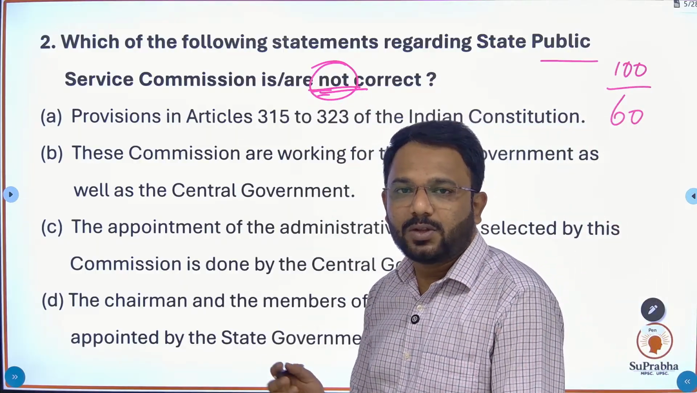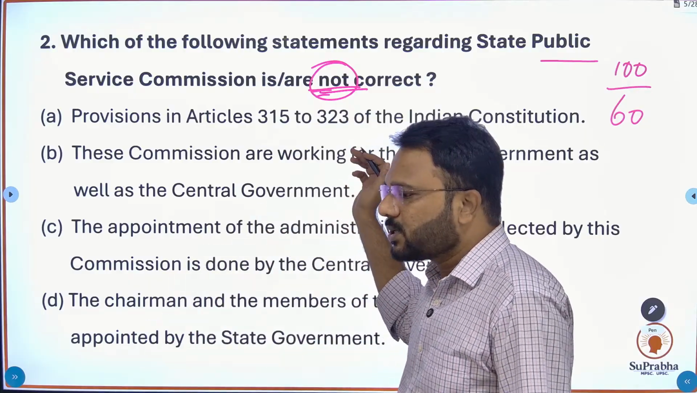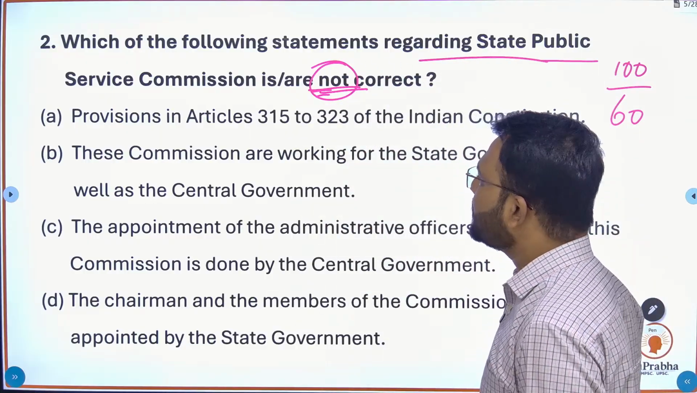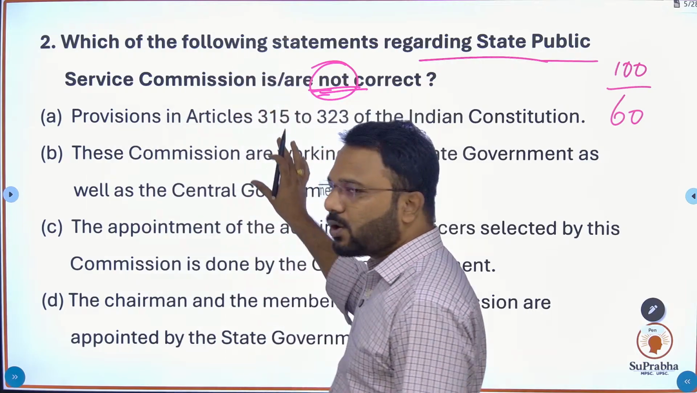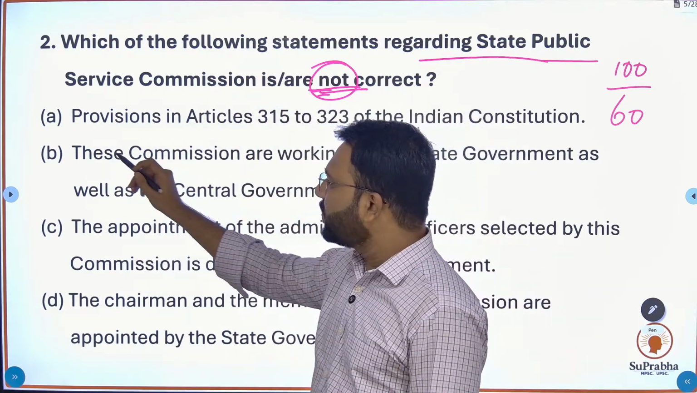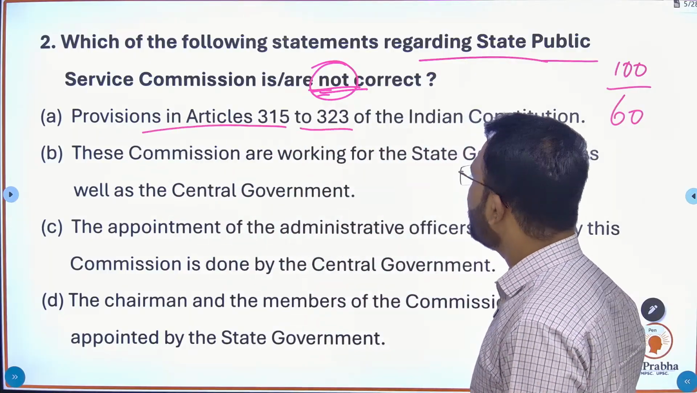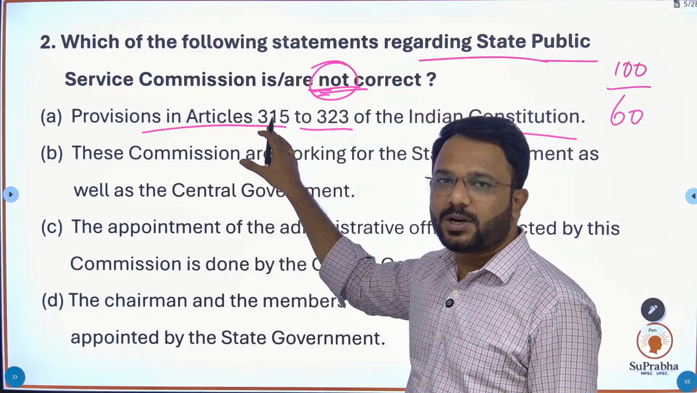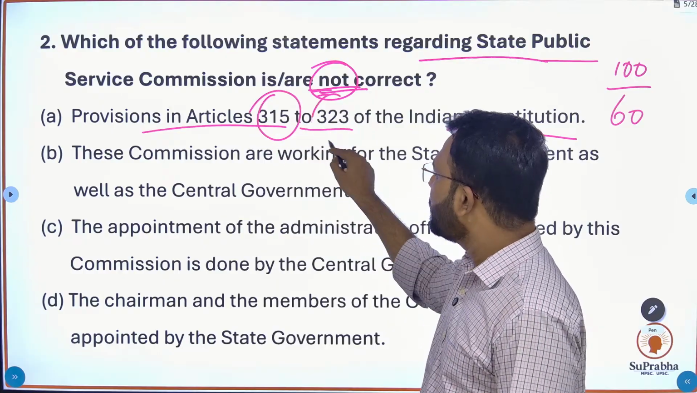Do you know what happens? Even when you know the answer to the question, you get it wrong, because of these silly mistakes. Which of the following statements regarding SPSCs is not correct? So we have to find the wrong statement placed here by the commission. The first statement says the provisions are in articles 315 to 323 of the Indian Constitution. So the State Public Service Commission's provisions are mentioned in articles 315 and 323.